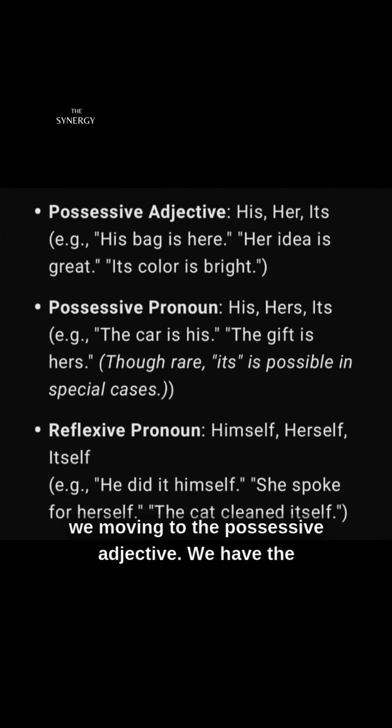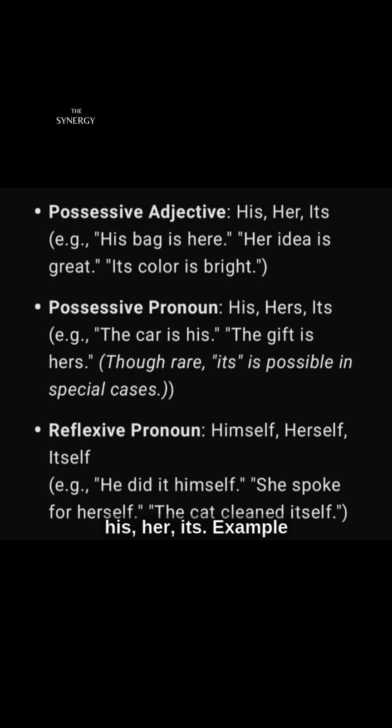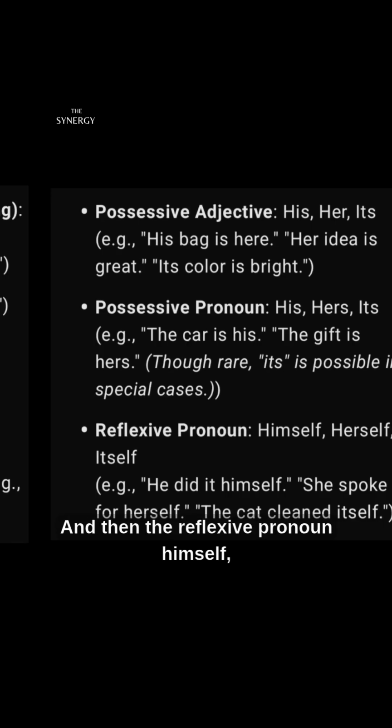Now moving on, still continuing in the singular form, to the possessive adjective. We have his, her, its. Then we have the possessive pronoun: his, hers, its. And then the reflexive pronoun: himself, herself, itself. He did it himself. She spoke for herself. The cat, what? The cat cleaned itself.